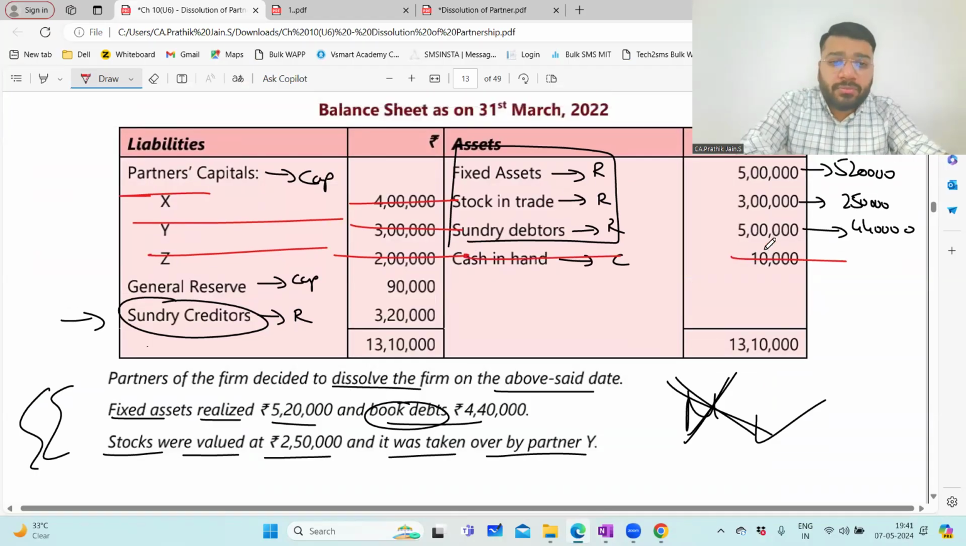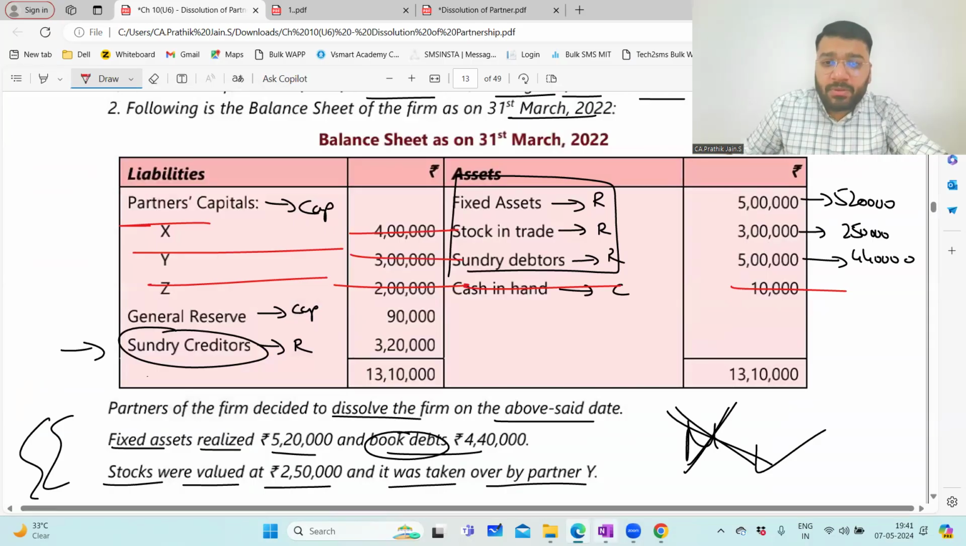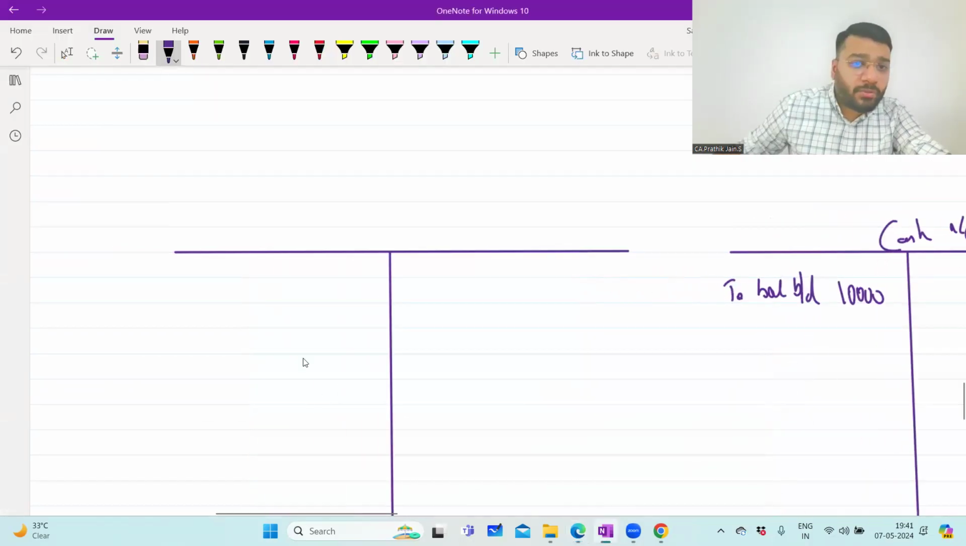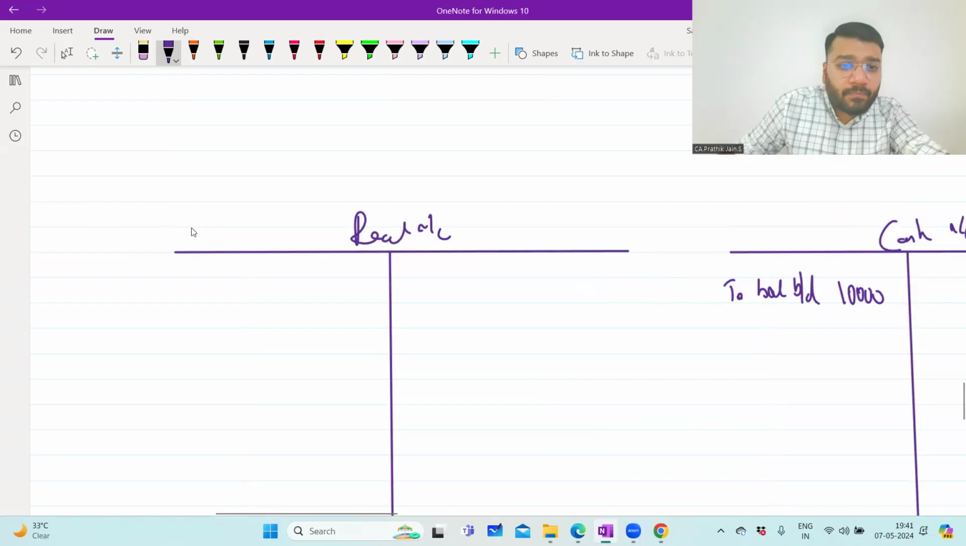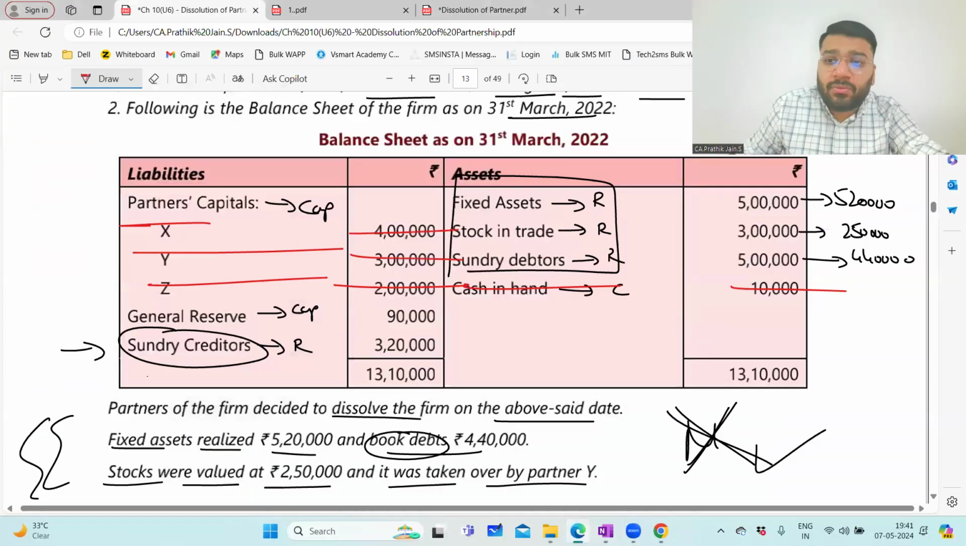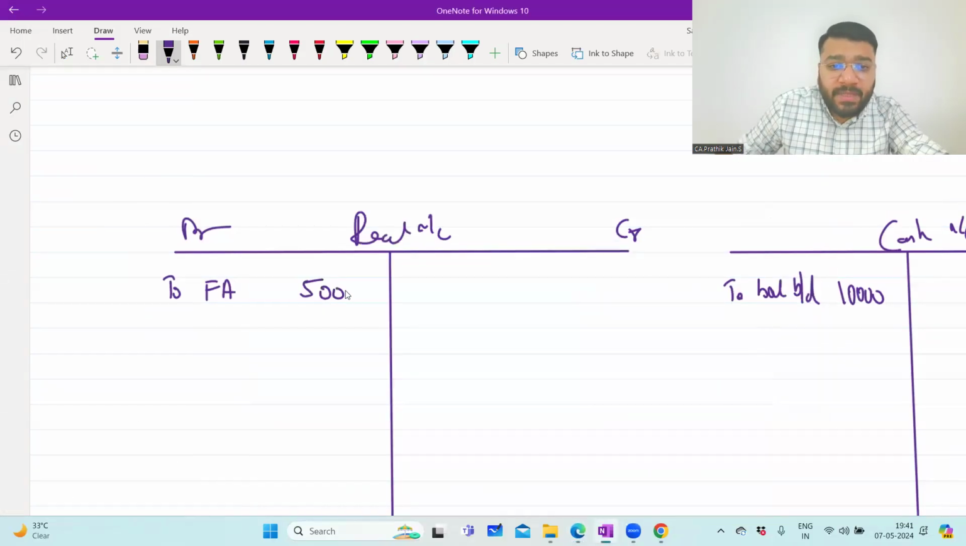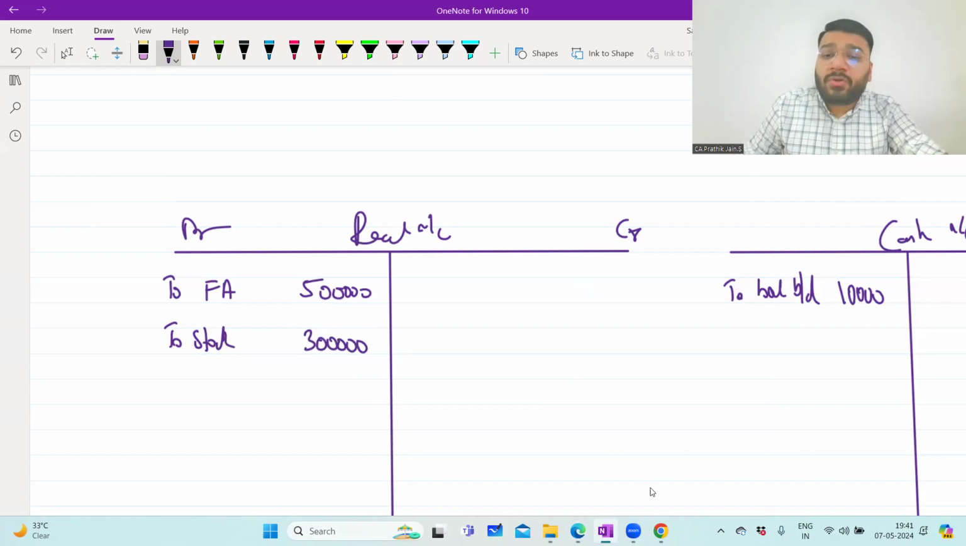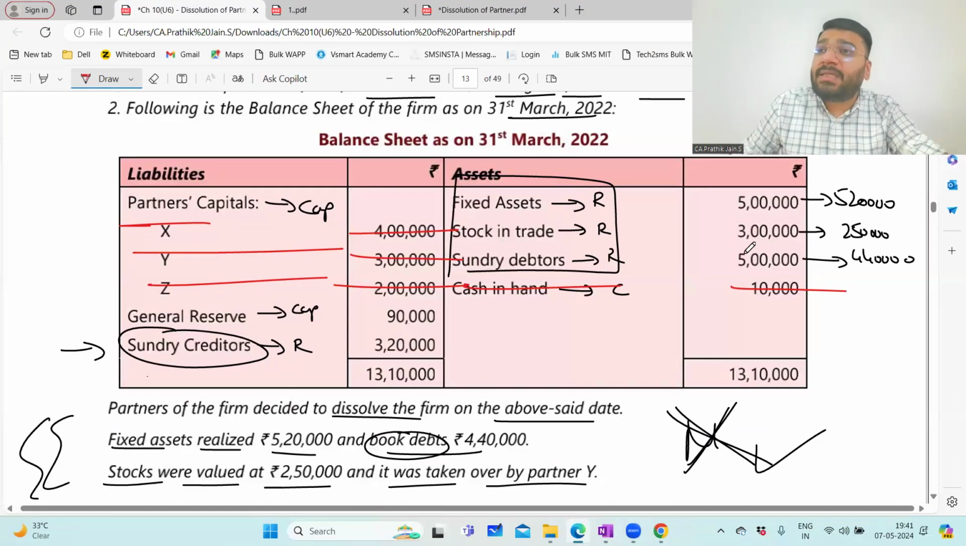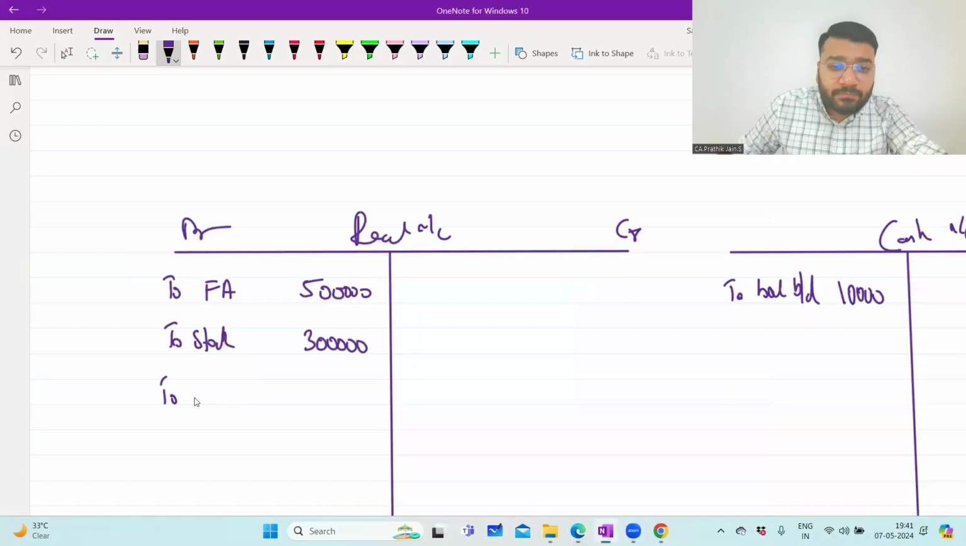Now what are we supposed to do? So transfer all the assets to the realization account. So debit side of the realization account. To fixed asset. How much is the asset value? Sir, 5 lakh rupees. Next is, so to stock. How much in the balance sheet book value? 3 lakh rupees is the book value, sir. Transfer all the book value. When you transfer the asset to realization account, you have to transfer at the book value, the value which is currently existing in the balance sheet. Then sundry debtors is existing at 5 lakh rupees. So to debtors, 5 lakh rupees.